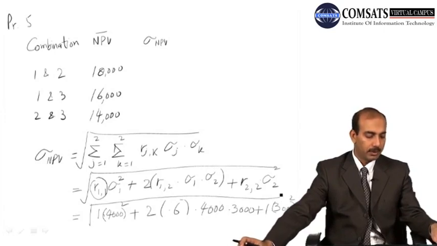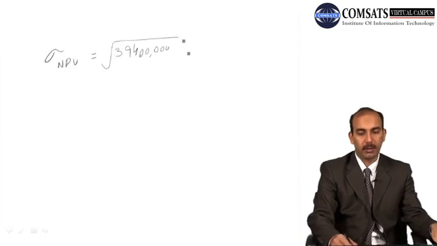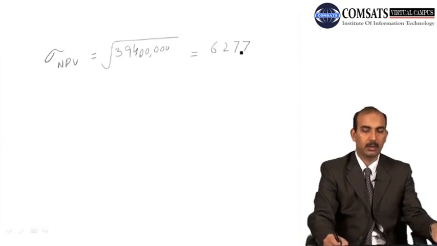And when we solve for it, we get the standard deviation of net present value equal to 394 lakh, and this becomes equal to 6277.